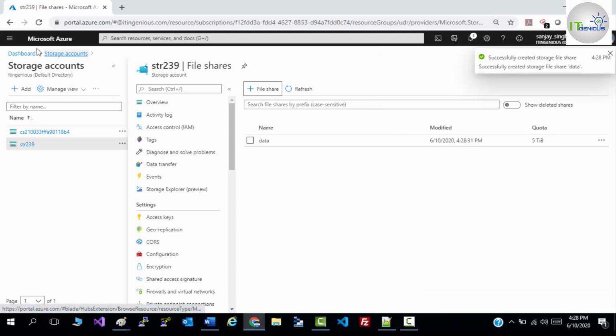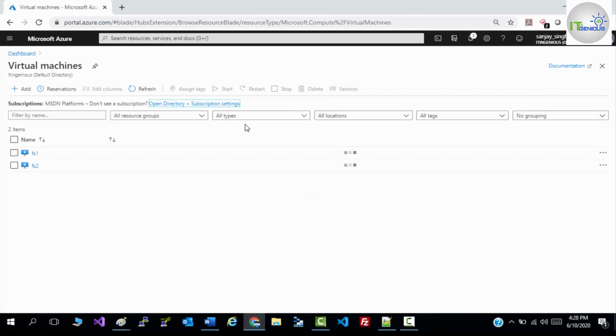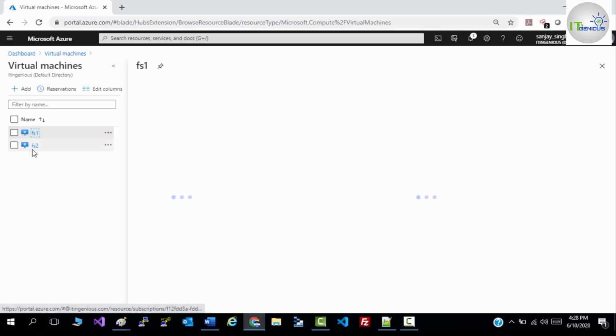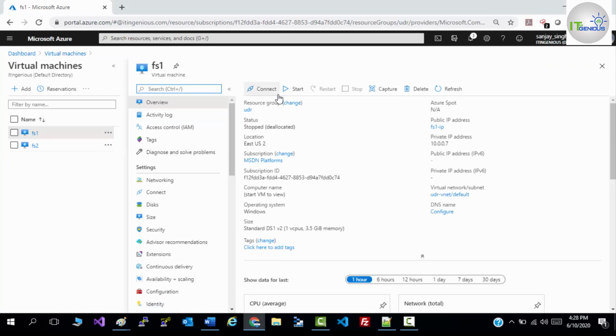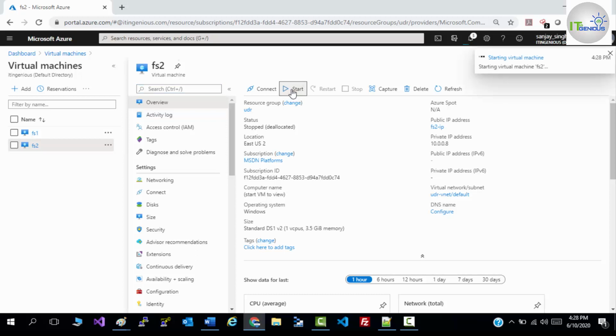and I need to start my VM. So I have two VMs which I am going to use. So I'll show you how syncing will perform from one VM to another VM. So let me start my VMs. And do one thing,